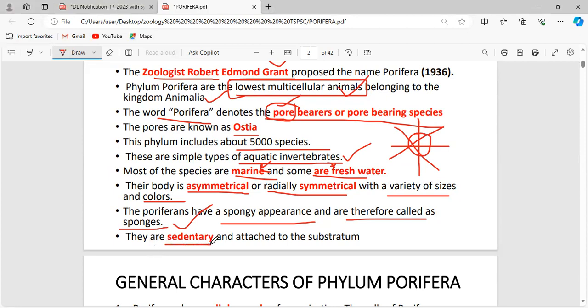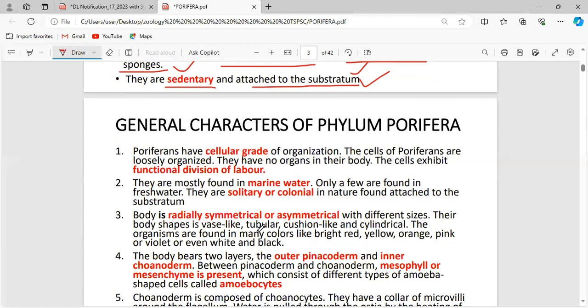They are sedentary and attached to the substratum. What is meant by that? The poriferans or the sponges can't move from one place to another. They are sedentary throughout their life cycle. They make their place in one single place by attaching to the substratum. Okay, and that substratum may be a rock.